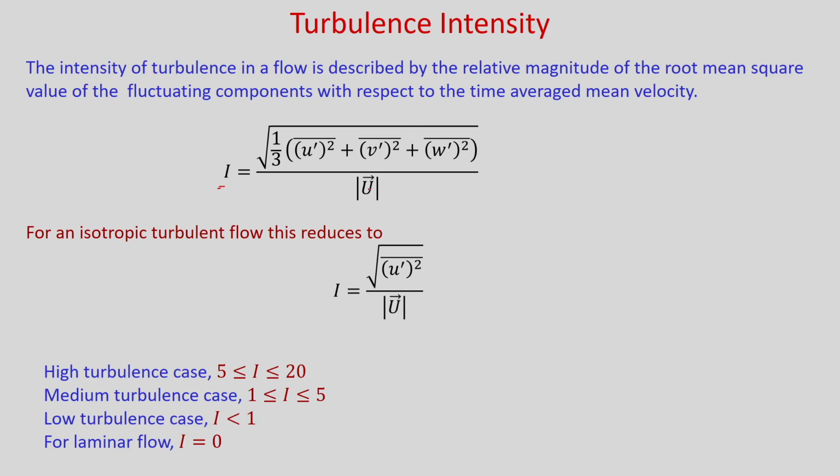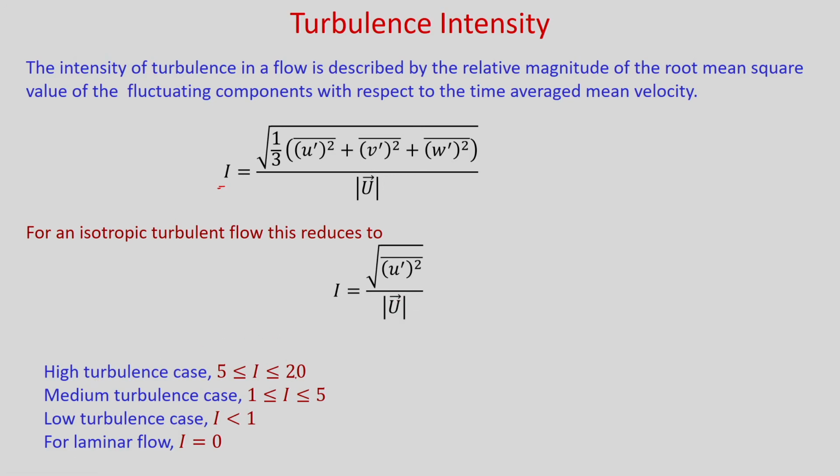If you have a flow over a flat plate, then it will become u infinity, and if you consider isotropic turbulent flow, it does not have any directional preference. So, u prime square bar is equal to v prime square bar is equal to w prime square bar. So, you will get this intensity equal to the root mean square of u prime divided by the time averaged mean velocity.